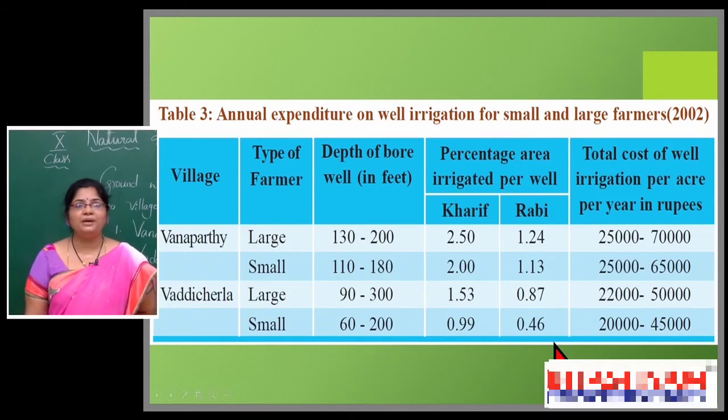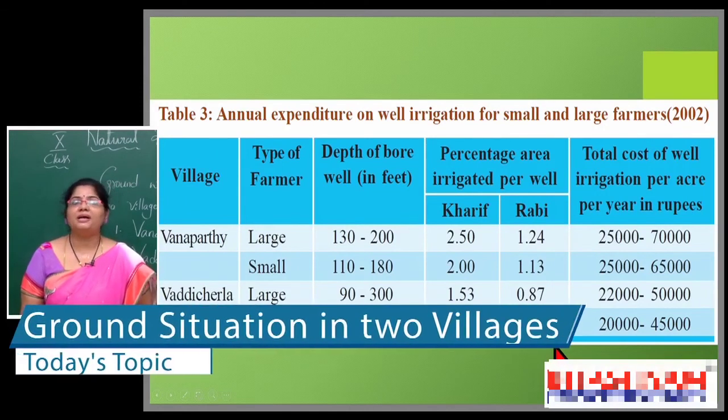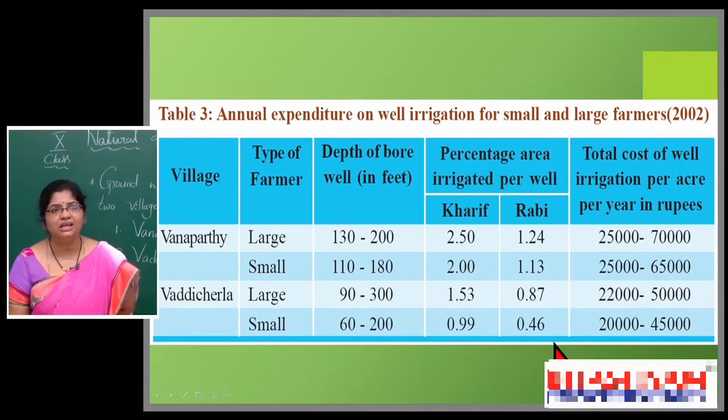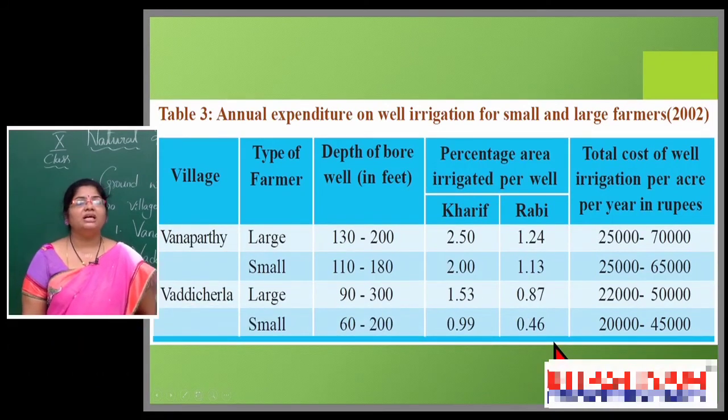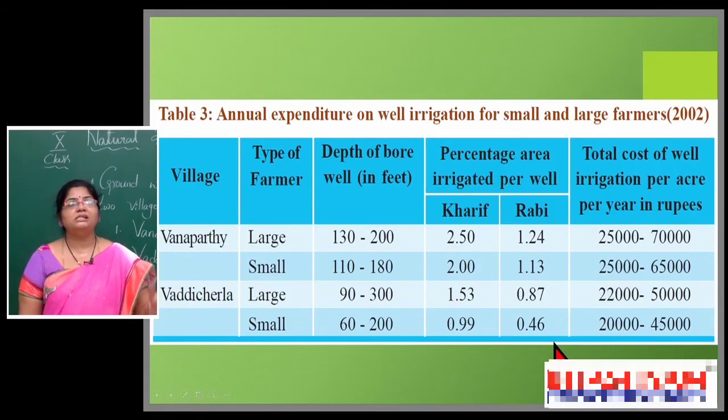But Rabi is winter season, so that much water won't be present in the well. So obviously, the farmer is unable to provide that much water to the agricultural land. That's why you see the lower percentage. The well is the same, but the amount of water varies season-wise. That's why the variation came.